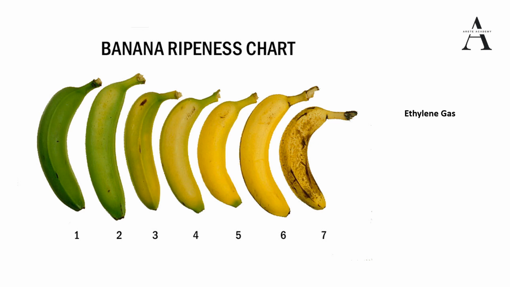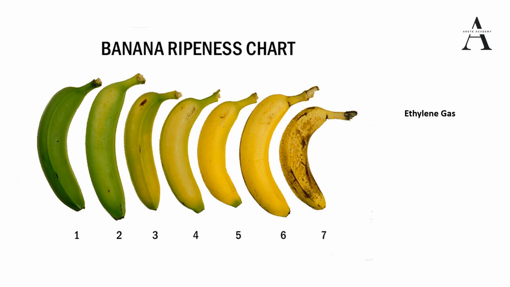Because they absorb the ethylene gas released by the bananas or other fruits and vegetables. So it puts a check on their aging and increases the shelf life of the commodities, especially the vegetables and the fruits, by absorbing the ethylene gas.